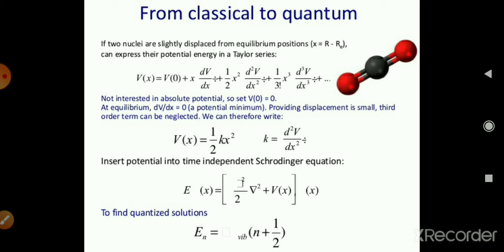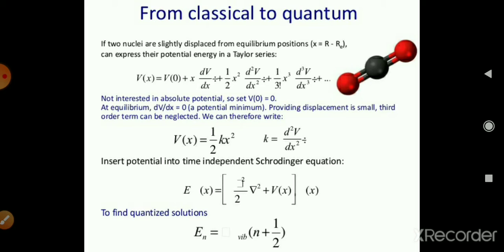For this, the absolute potential is V0 equal to 0. At equilibrium, dV by dx is equal to 0, and at the potential minimum, the displacement is small. The third order term can be neglected, and we will get V(x) is equal to 1 by 2 k x square, where k is equal to d square V by dx square.